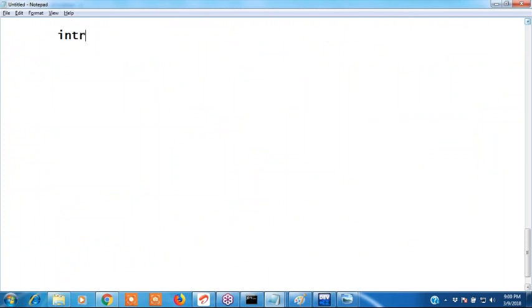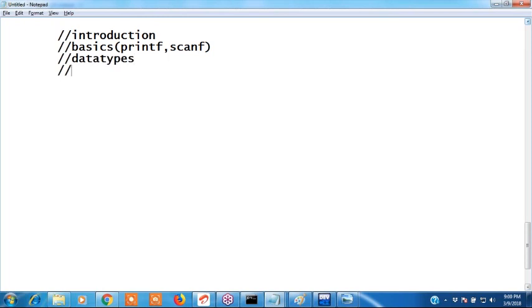Introduction of C programming completed. One by one, introduction completed. Sai Nikita, what did we discuss next? Basics, data types, printf and scanf we discussed. Next, operators we discussed, 8 types of operators: arithmetic, relational, and so on.